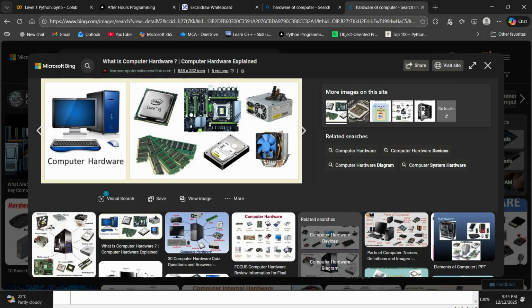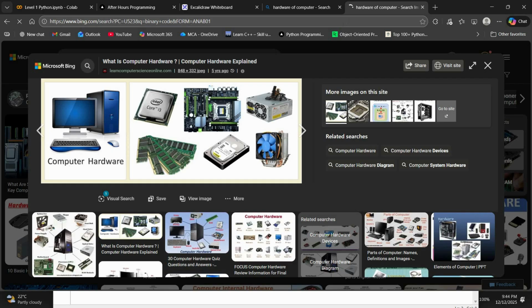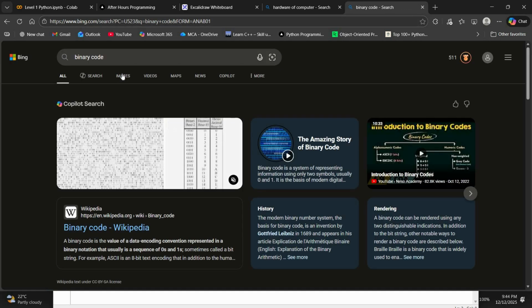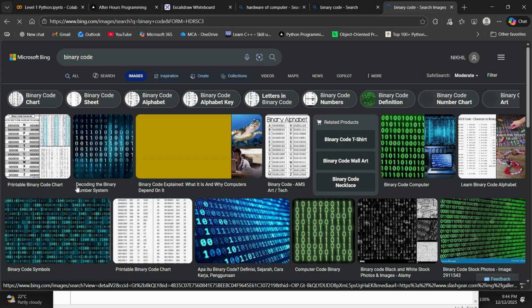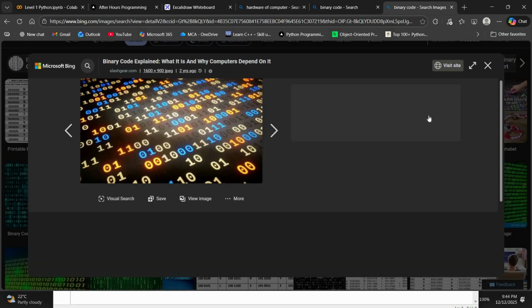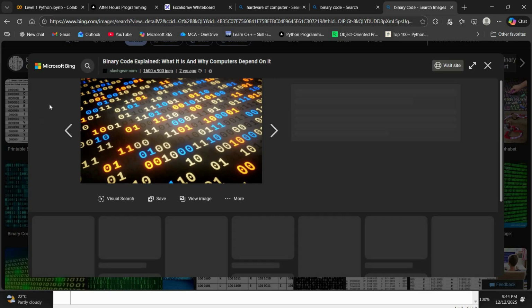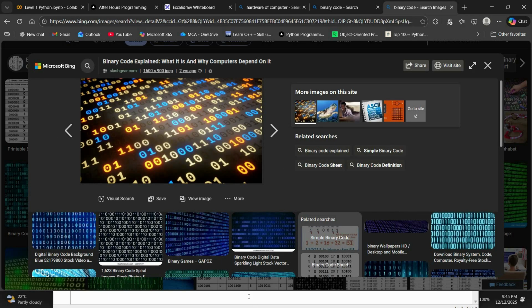That binary code will be converted into zeros and ones. I'll just show you. So these are the zeros and ones. The computer only knows these zeros and ones. The computer and the hardware will understand only these zeros and ones.